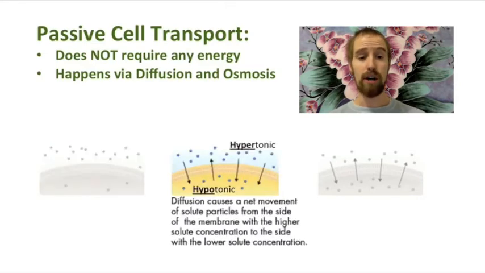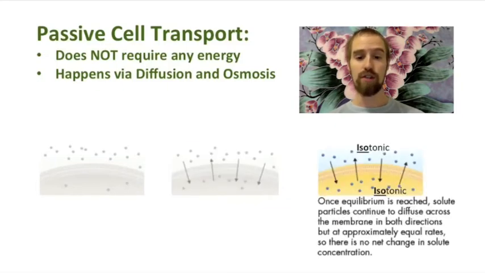All these solute particles, inside and outside of the cells, are moving around all the time, but because there are more of them on the outside of the cell in this figure, that means that more of them will move into the cell than will move out of the cell. This causes the concentration of solute inside of the cell to gradually increase, while the concentration of solute outside of the cell gradually decreases. This happens until the concentration of solute on each side of the membrane is equal, at which point we would say that each side is isotonic compared to the other.